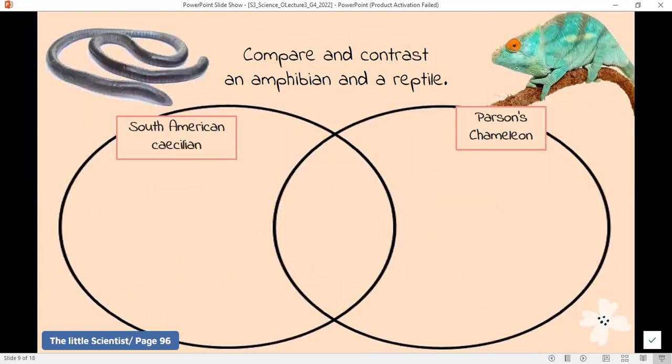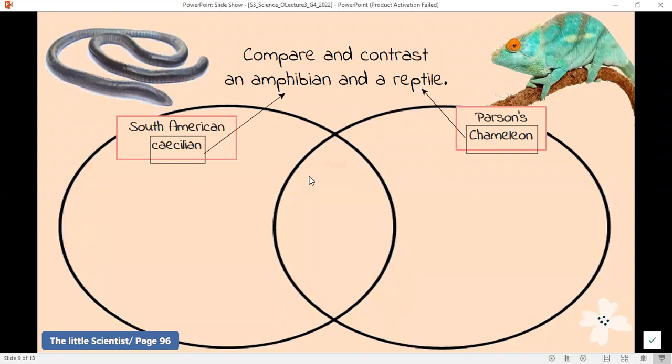Let's compare a caecilian to a chameleon. So we are comparing an amphibian. Caecilians are amphibians. We're comparing an amphibian to a reptile. Chameleons belong to the lizards group, and lizards are reptiles.